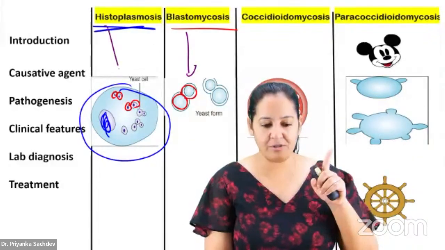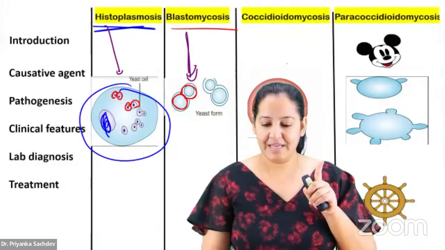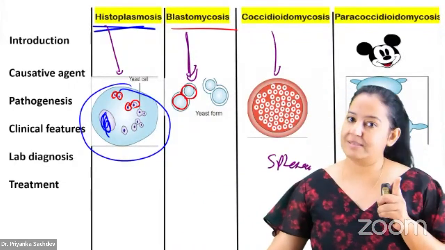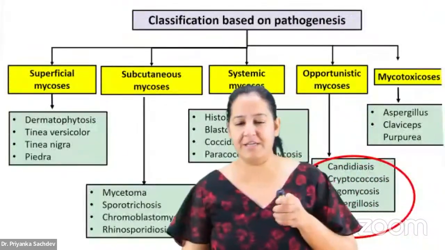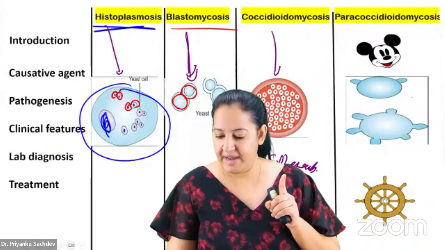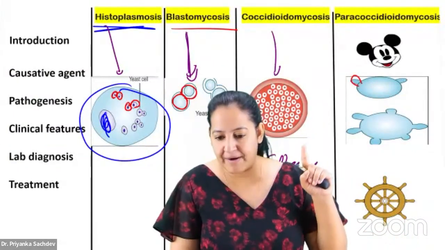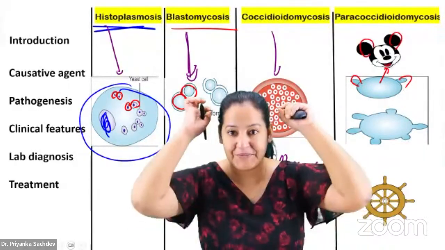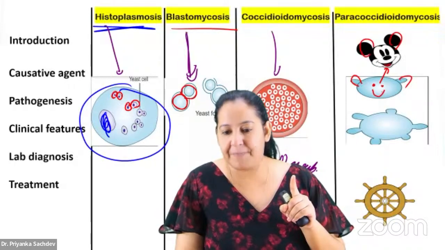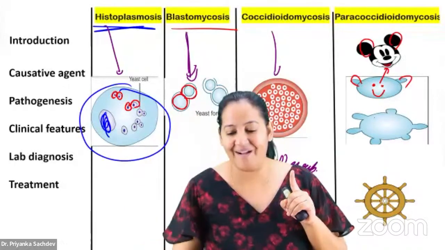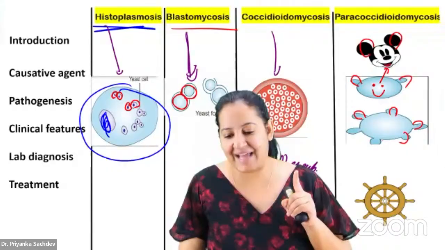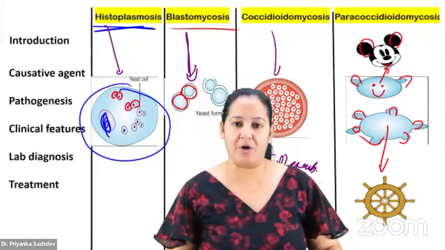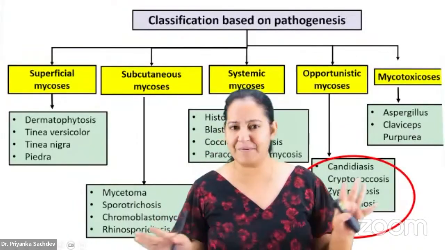See, here also budding yeast, here also budding yeast. Coccidioides is a spherule. Again spherule, like rhinosporidium. And last, in paracoccidioides, either there are two small buds looking like a cute Mickey Mouse. Can you see the Mickey Mouse appearance? It is known as the Mickey Mouse appearance. Or it has multiple small buds like this, which is known as the pilot wheel appearance. So either Mickey Mouse or pilot wheel. We are done with these four. So learn the presentation. That's it.